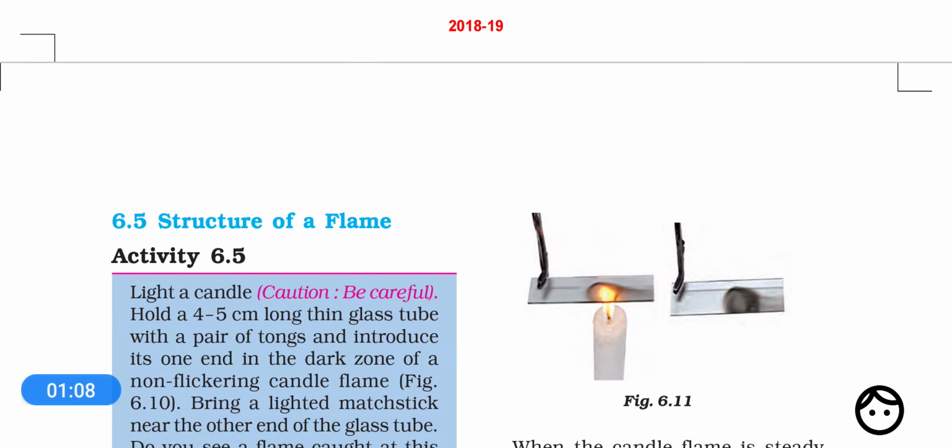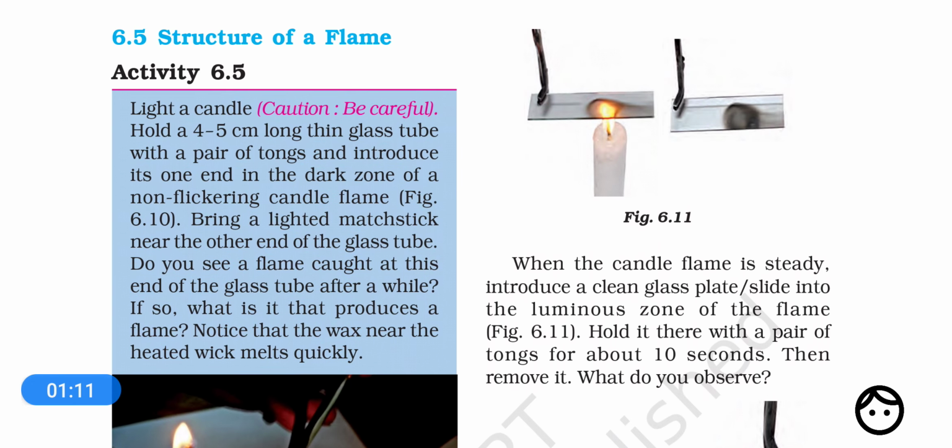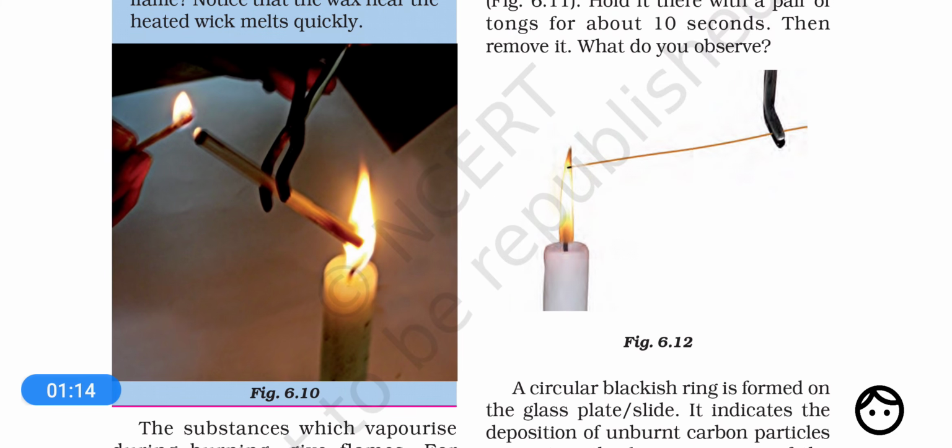In order to understand why a flame is produced, we have to discuss activity number 6.5. In this activity, we will burn a candle and bring a glass tube near its wick. One end of the glass tube will be near the wick, as you can see here. When you bring a burning matchstick near the other end, you will see a very small flame being produced near the other end of the glass tube. What is the reason? We can conclude that certain vapors are being produced near the wick of the candle.